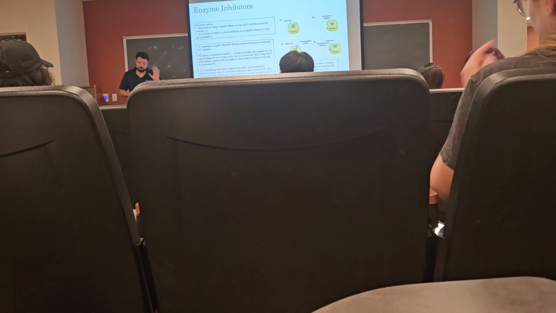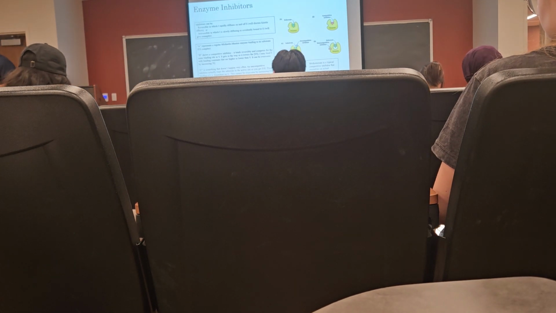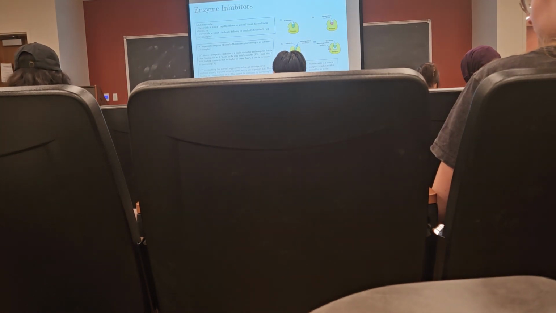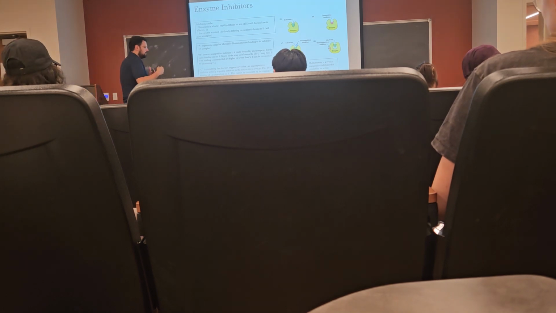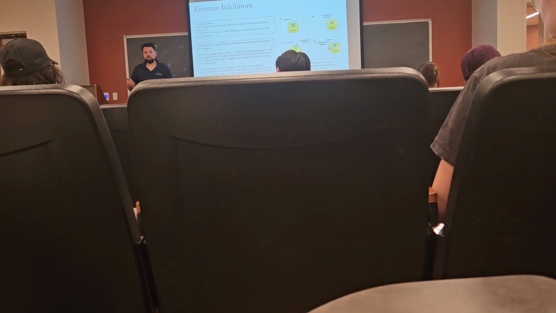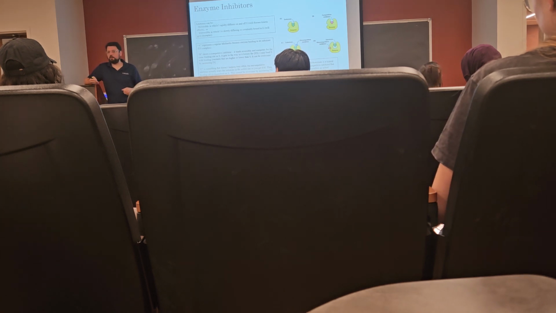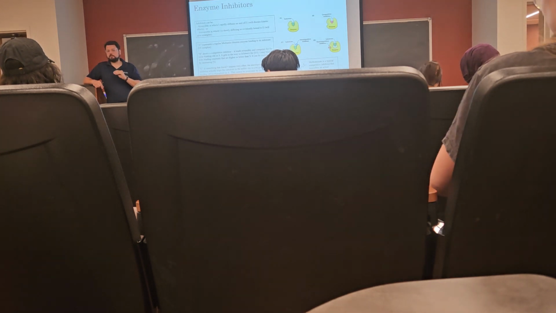Now on to enzyme inhibition. While Km cannot change, right? It's an intrinsic value to the enzyme. We can alter Km apparently, so we call this the apparent Km. Vmax similarly, we can change. Now we know we can change Vmax based on how much enzyme we have. Remember, Vmax equals K-cat times E total. So if we add more enzyme, we get a higher Vmax value. But we can also alter the Vmax value depending on the presence of an inhibitor.